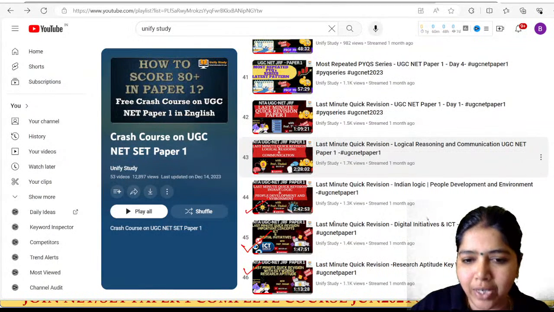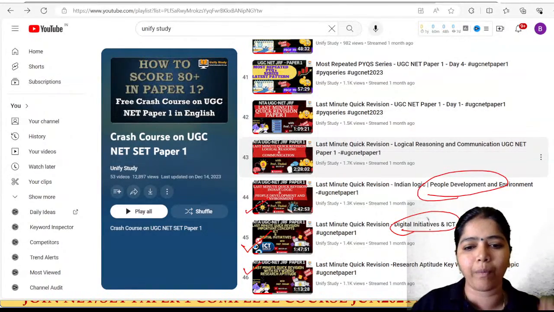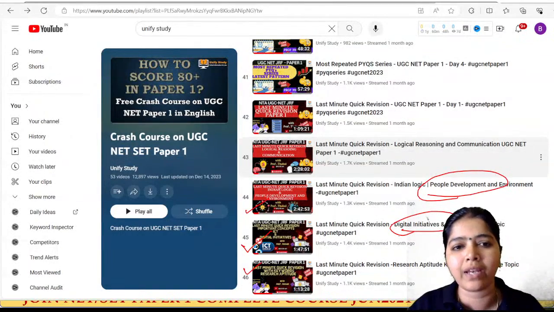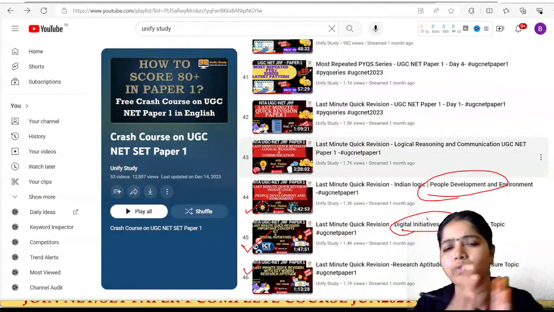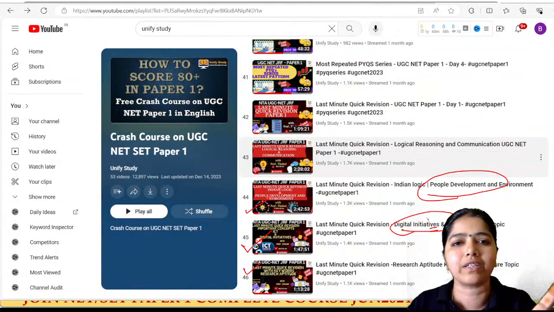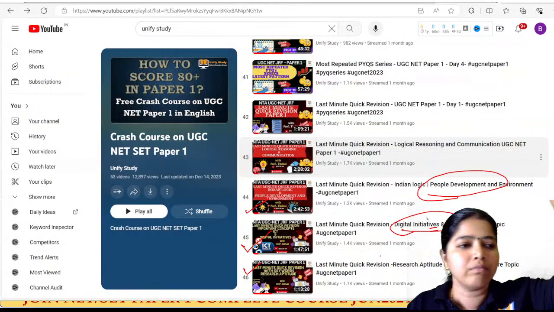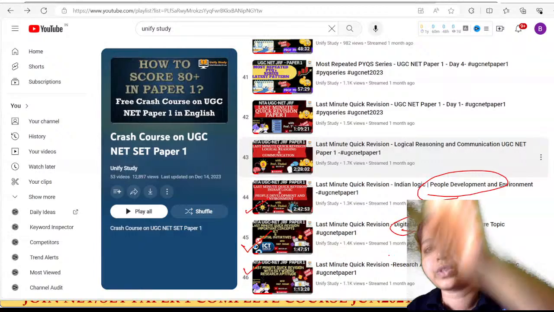Especially this digital initiative is very, very important. People development environment, very, very important, right? You can go and have a quick glance of all the important things. In the first 2 slides of digital initiatives itself, we'll be having all the important initiatives with years and the purpose.